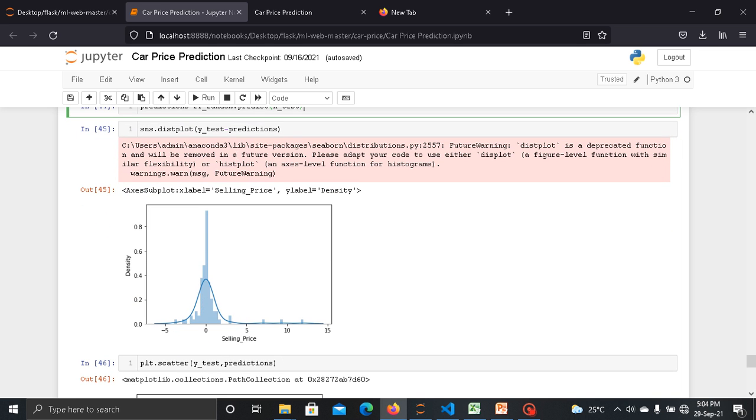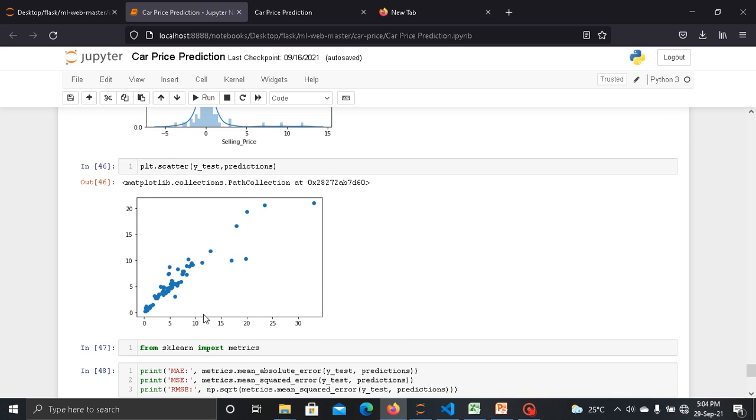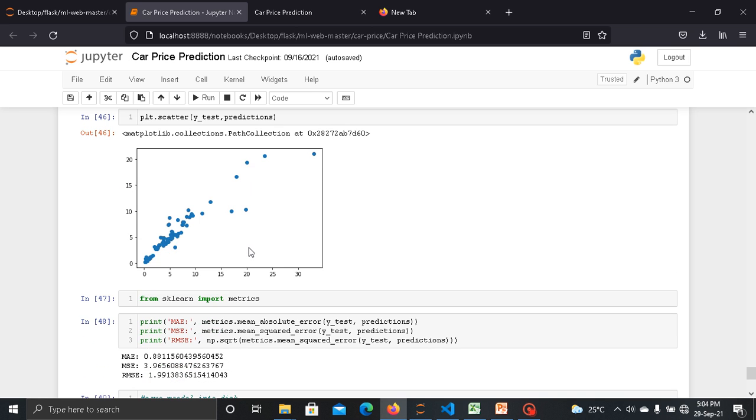Now here I use this plot to compare values, and basically it shows that the model which I created gives a very good result because it is forming a normal distribution. I also tried using a scatter plot, and it also gives a linear pattern. That means our model is very good.